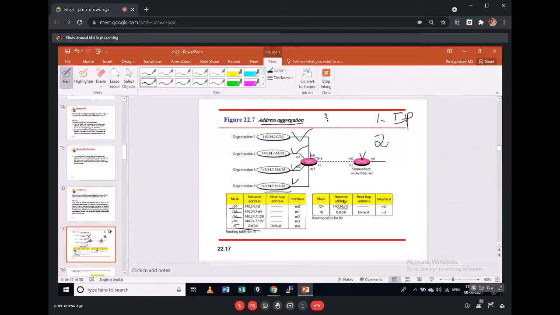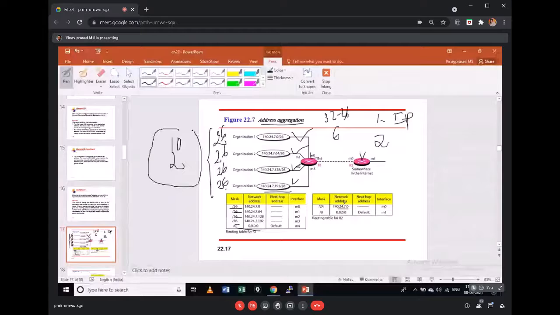The /26 means 32 minus 26, so you get 6 host bits. So here also 6, here also 6, which means each network size is 2 power 6, 2 power 6, 2 power 6 and 2 power 6. If I add them, what is my total network size? It is 2 power 8, but each subnet size should be the same, equal, 2 power 6 each. If the last one is 2 power 5, then you cannot form this; you cannot aggregate these addresses. So all the sub-networks should have an equal size.